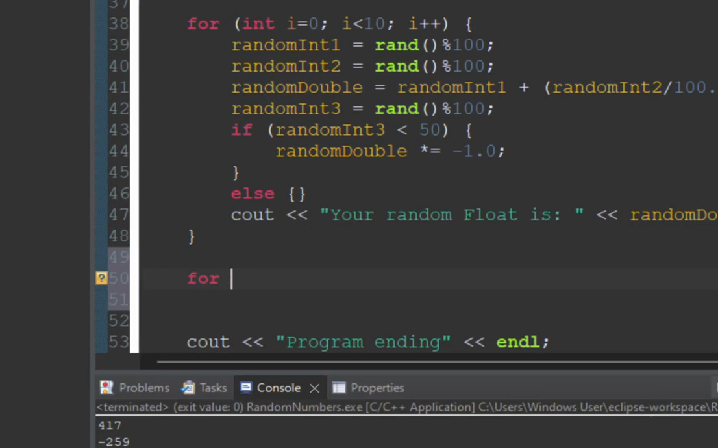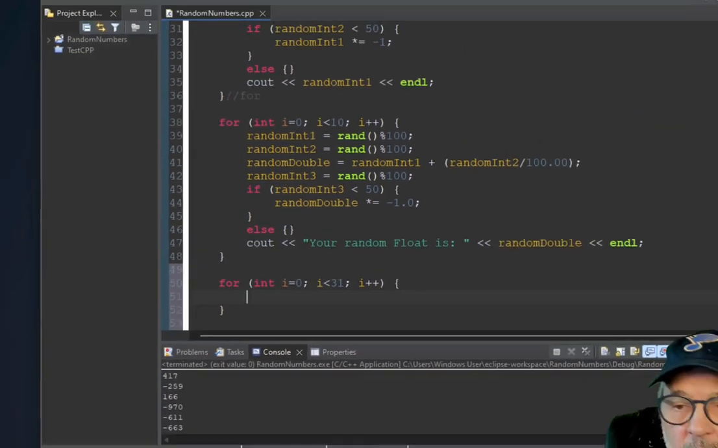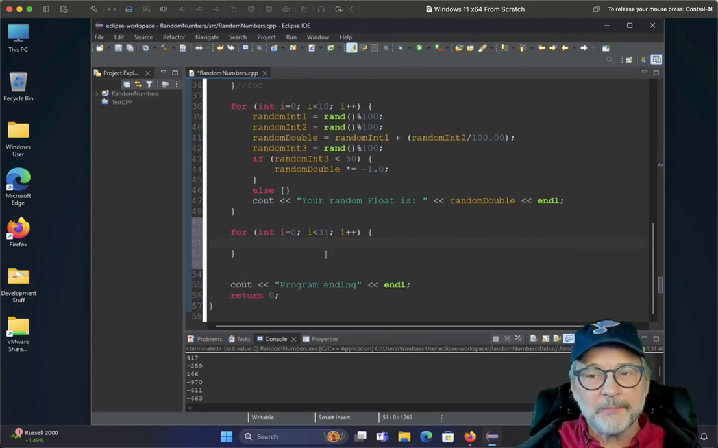And I'm going to say for int i equals 0, i less than 32. And actually, we want the last character to be a \0. So let's make it less than 31, i plus plus. Okay, so we're going to populate that with a bunch of numbers.